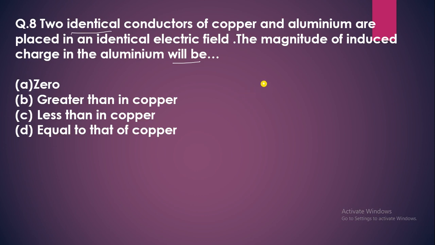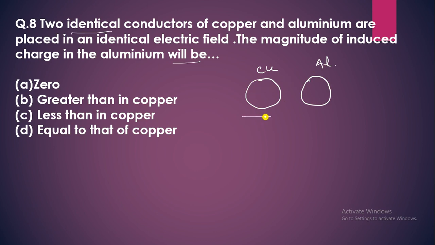Let us consider two conductors, first aluminium, second copper, placed in an identical electric field, meaning the value and direction of the electric field is the same on both conductors.